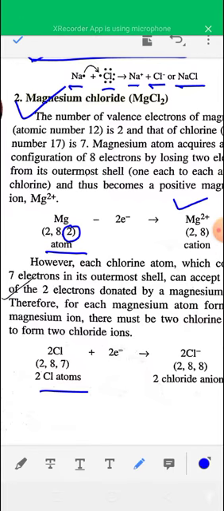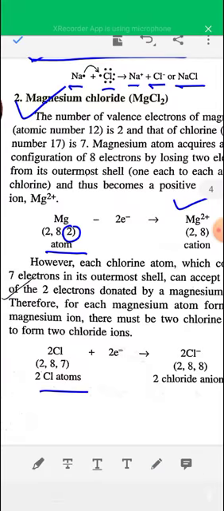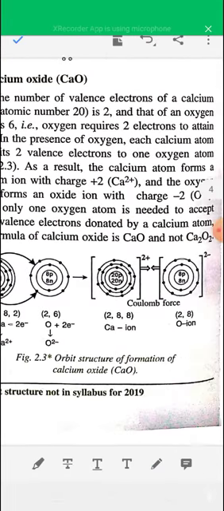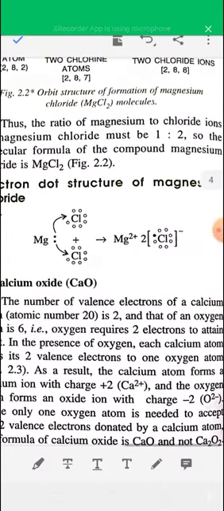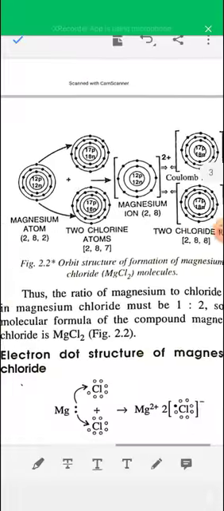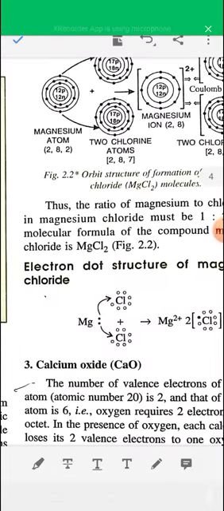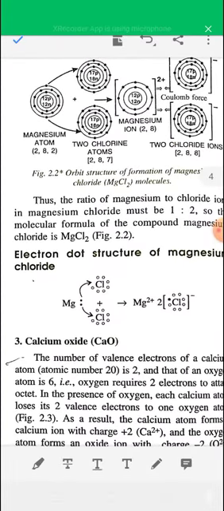As one magnesium loses 2 electrons, these 2 electrons will be accepted by 2 Cl atoms, and 2 Cl minus ions will be formed. After the formation of Mg2 plus and 2 Cl minus ions, both ions combine to form MgCl2 due to strong electrostatic force of attraction.